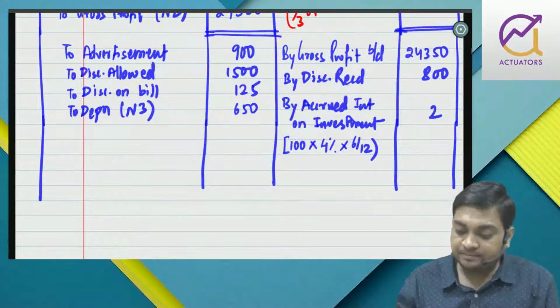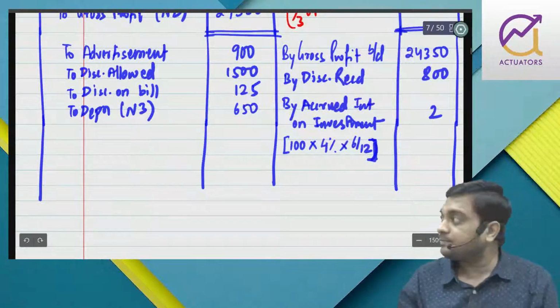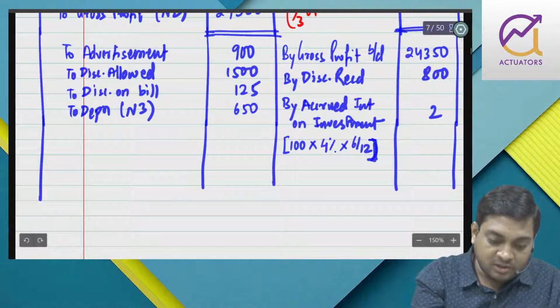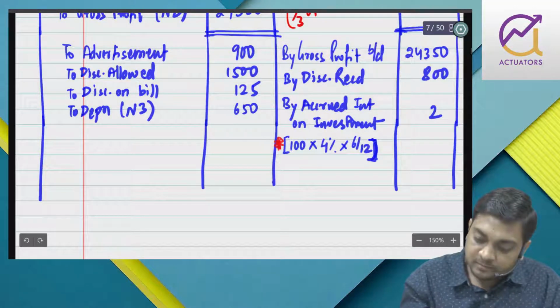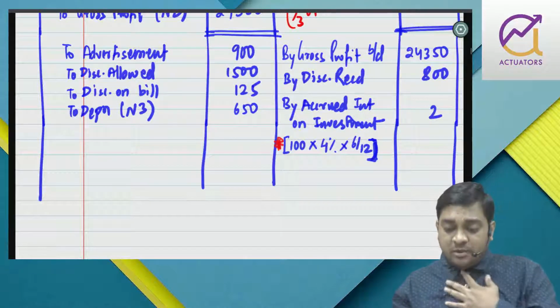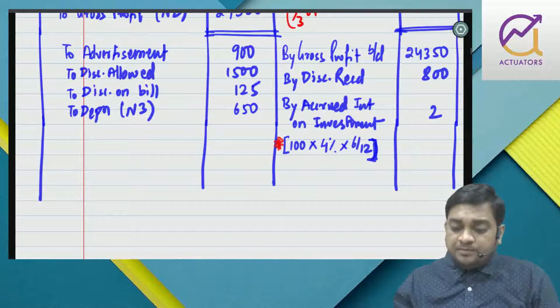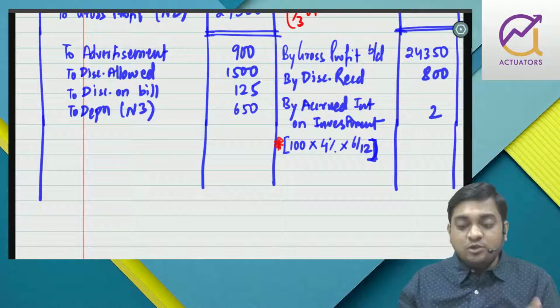Is that fine? Right? So this calculation is very important, and interest is calculated on face value. In group 1 you have investment accounting, right? You know. They haven't told anything about the interest received part, so it will be assumed it is accrued, right?